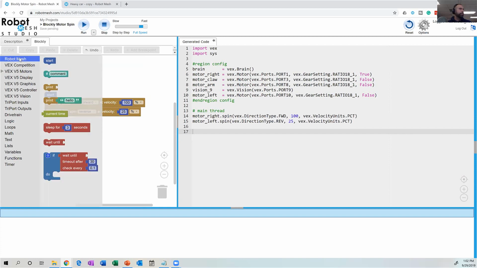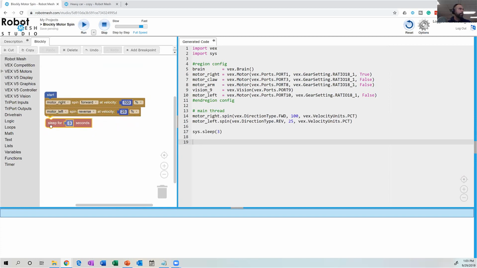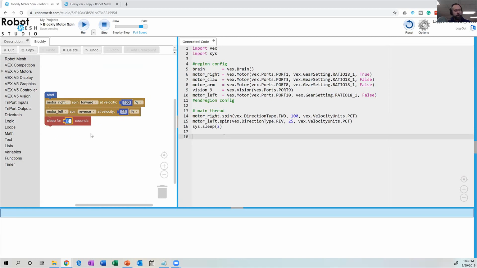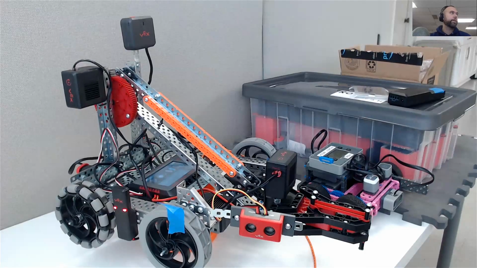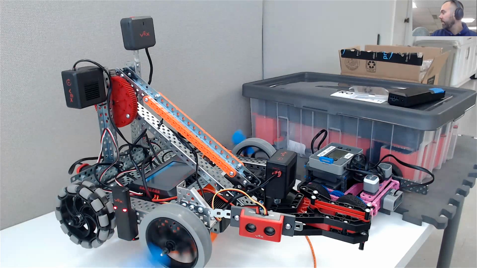So up here in the Robot Mesh library, I'm going to find this sleep for block. And rather than 3 seconds, I'm going to make it 20. And let's run this program and see if it does what the old program did, which I hope it does. So let's go back to my camera. So I'm going to hit play to run the Blockly program. And that is indeed the case.